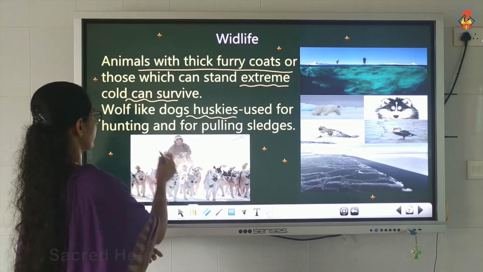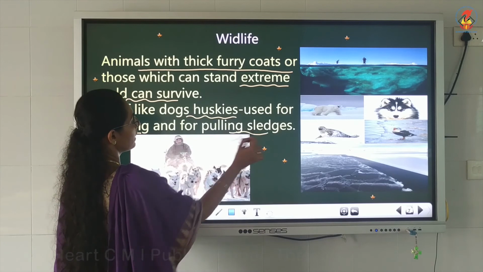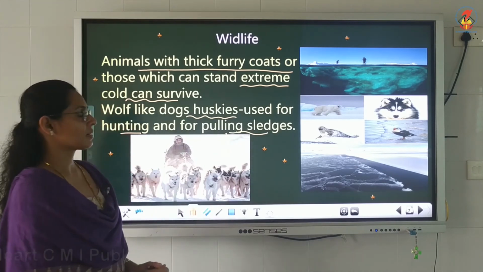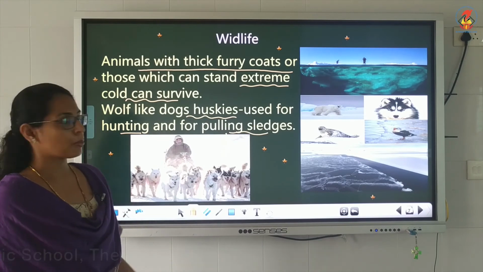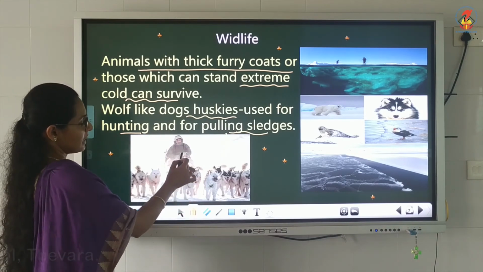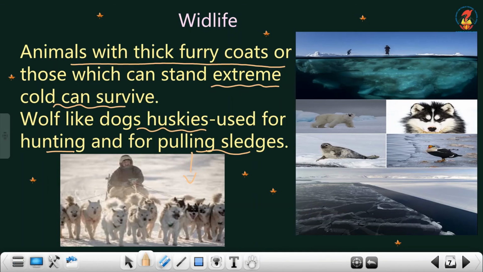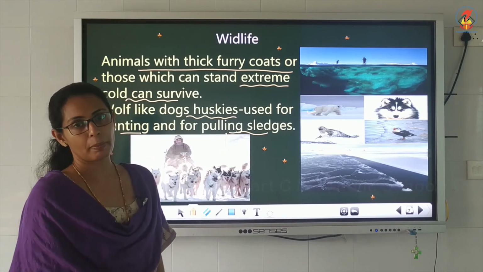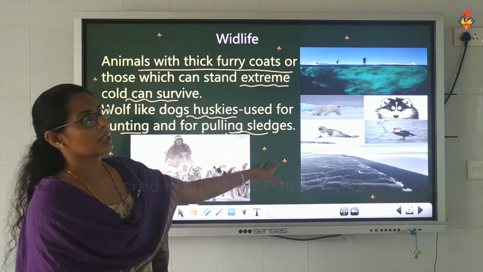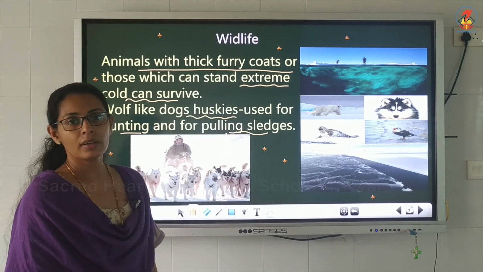That dog is used for hunting and also for pulling the sledge, and this is the husky. These huskies are used for hunting and for pulling sledges. This man is in the sledge and is pulled by these dogs like huskies. And look at this polar bear, we can see birds, and this is also a husky. Whales, we can see some dolphins. Penguins we can also see in this area. So this is about the wildlife.